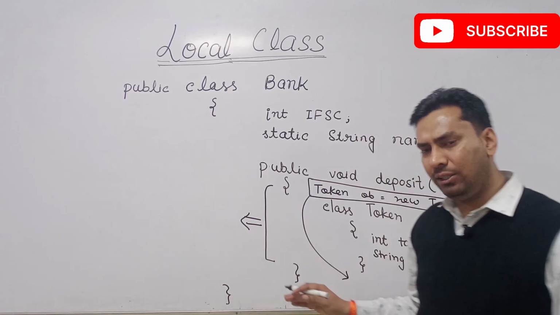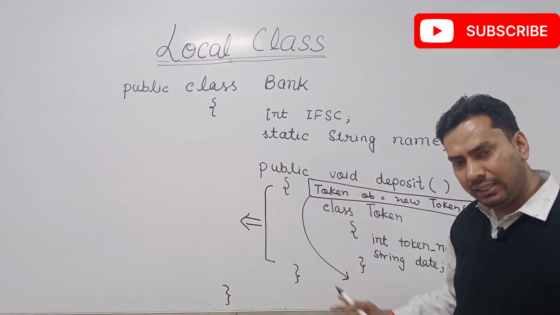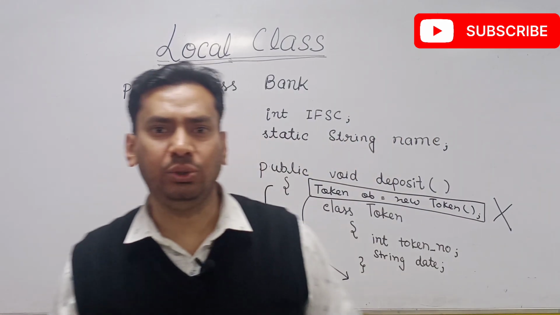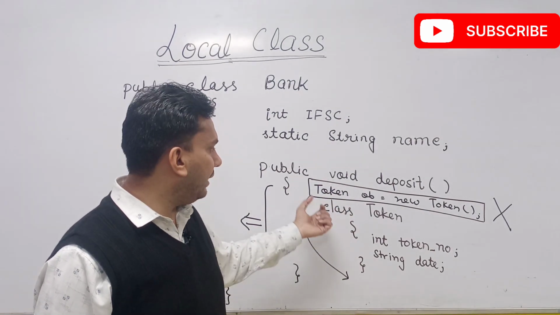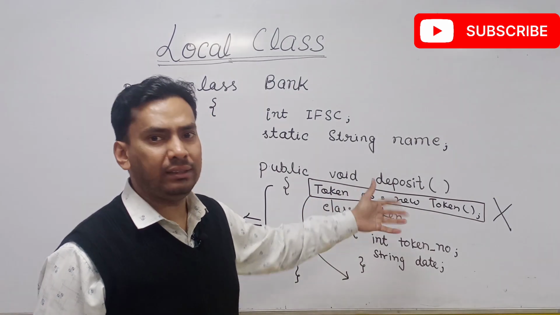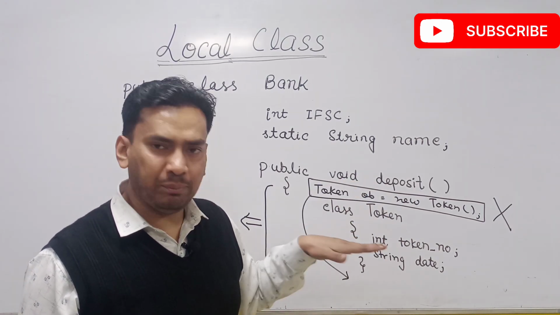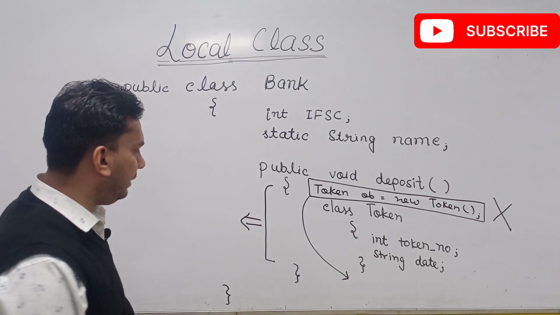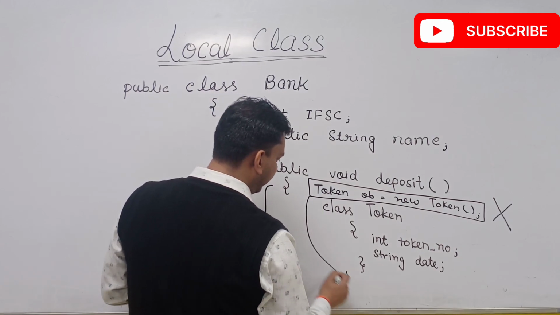Otherwise it will say cannot find symbol token, because till now the compiler has not reached the class where it is defined. So you will be writing this statement here.